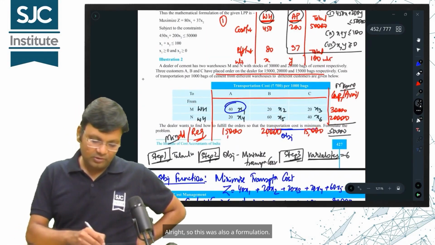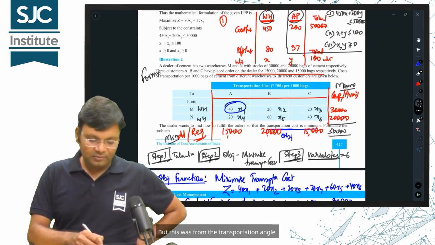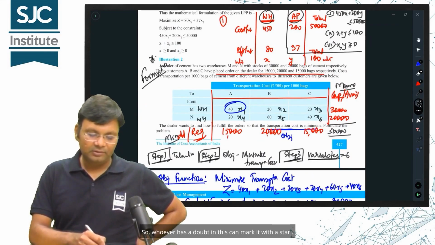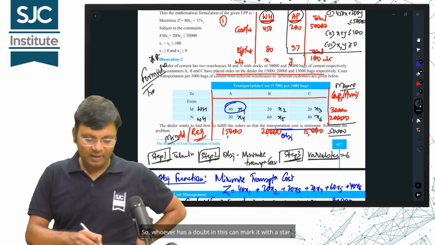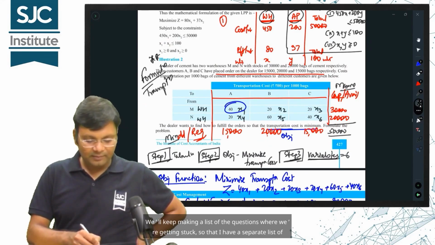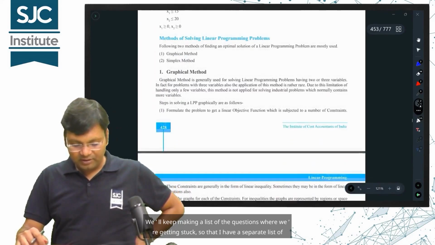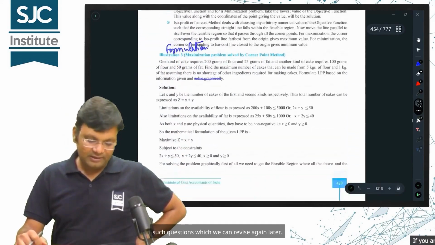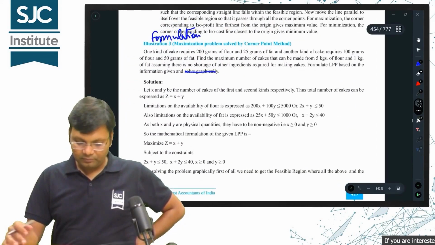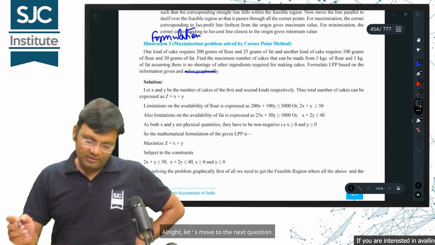Alright, so this was also a formulation, but this was from the transportation angle. So, whoever has a doubt in this can mark it with a star. We'll keep making a list of the questions where we are getting stuck, so that I have a separate list of such questions which we can revise again later. Alright, let's move to the next question.